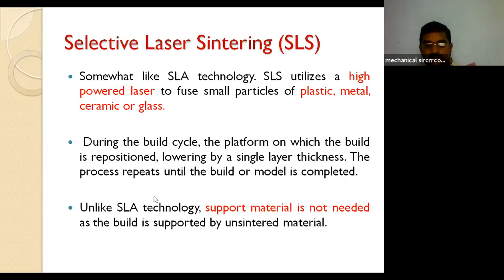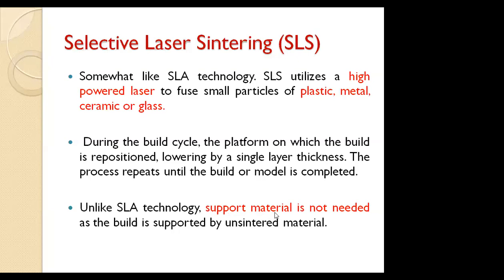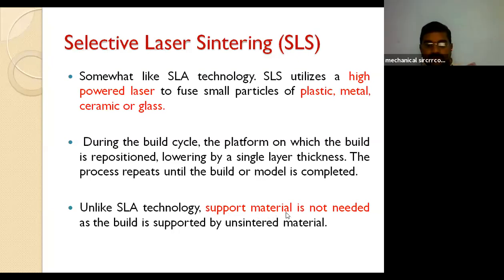Unlike the SLA technique, where we need supporting materials, here supporting materials are not required. It is generally supported by the unsintered material itself. The additional supporting materials are not required. That is the advantage of this particular technique.